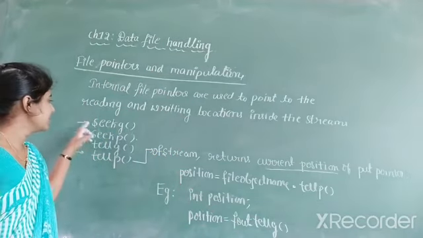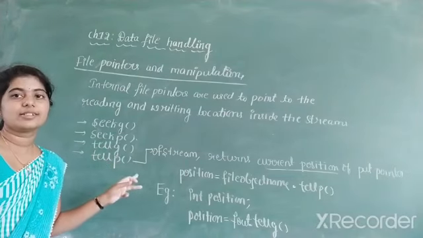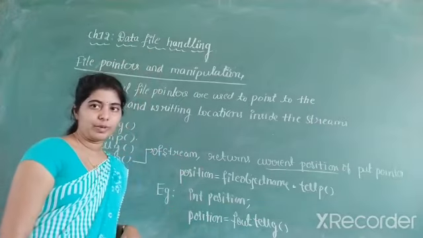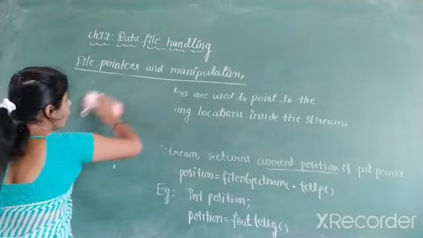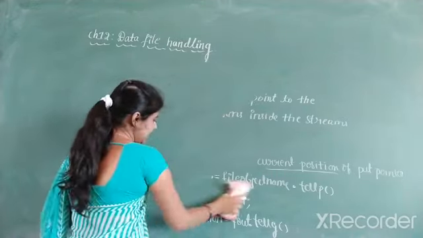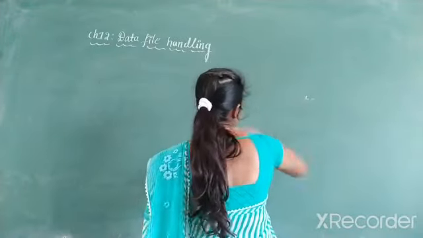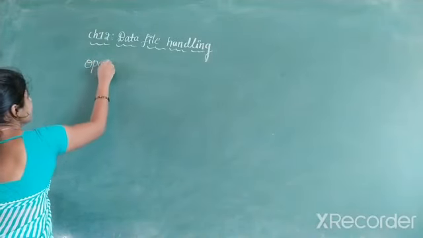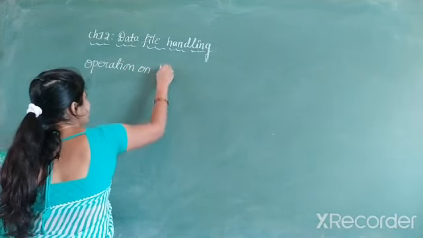So this is about seekg, seekp, tellg and tellp. The definitions, syntax and examples for all of these are important for 3 or 2 marks. The last topic of this chapter is operations on binary files. That means what are the different operations that can be performed on binary files.